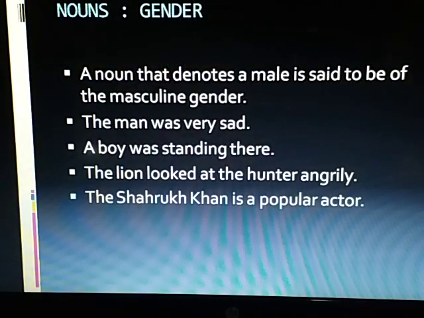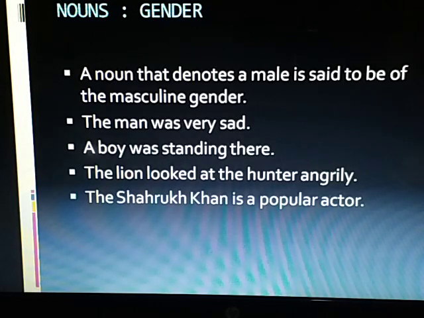Noun gender. In the English language, noun words belong to each of the following groups: words that refer to males, words that refer to females, words that refer to males and females, and words that refer to neither males nor females. On this basis, nouns have four genders.